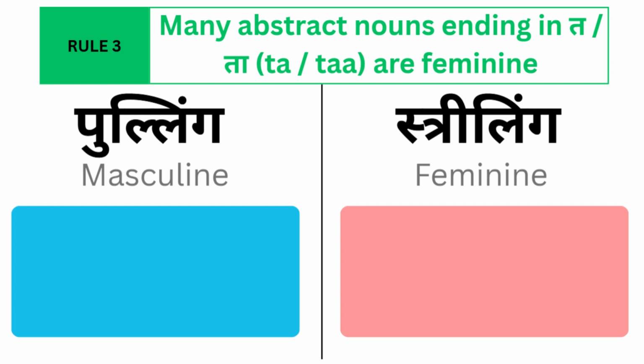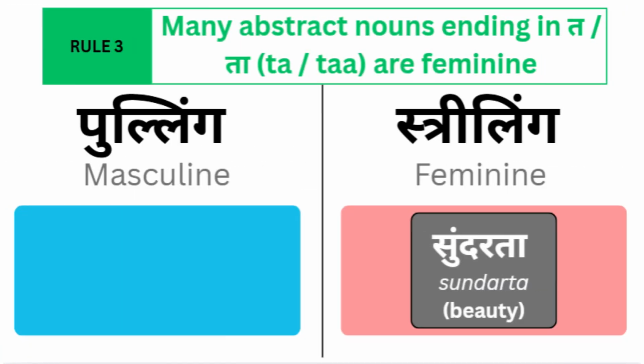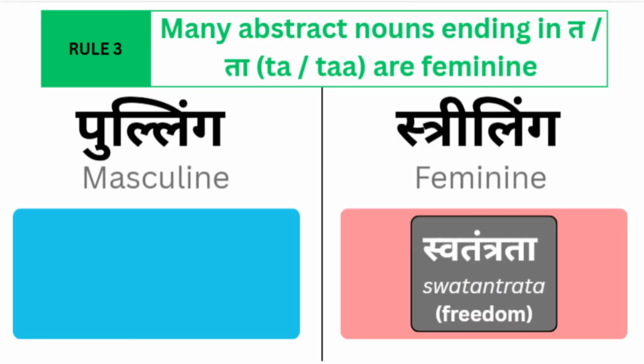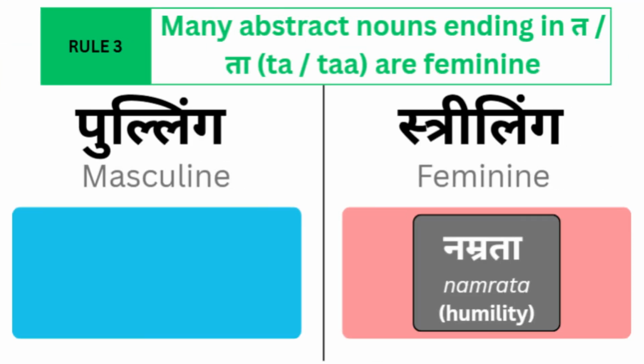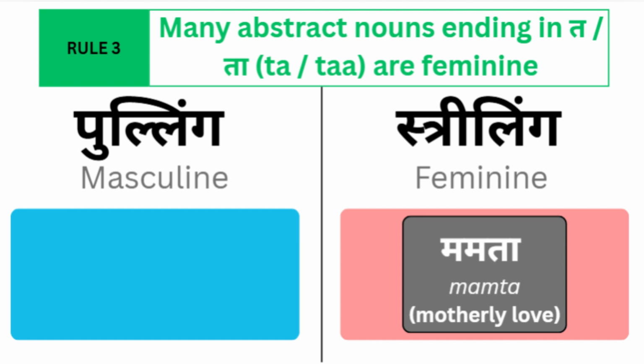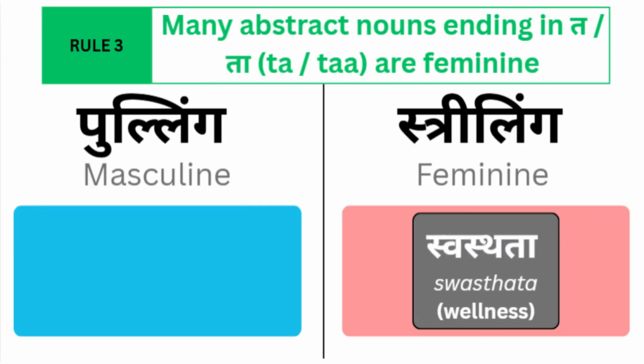Next, rule 3 we have is for abstract words. So if it ends in ta, usually it's feminine. For example, sundarta, that is beauty. Swatantrata, that is freedom. Namrata, that is humility. Mamta, that is motherly love. Swasthata, that is wellness.